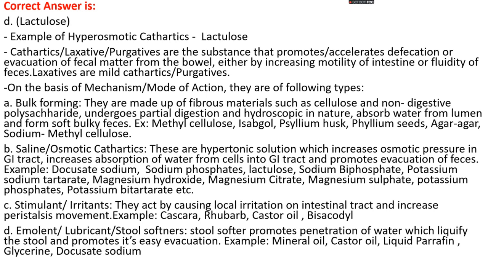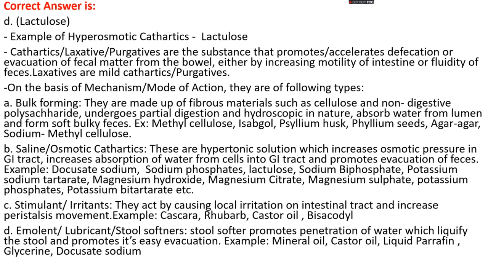Third is stimulant or irritant. These are cathartics which act by causing local irritation on the intestinal tract and lead to increased peristaltic movement and promote evacuation of feces. Examples of stimulant or irritant cathartics include cascara, rhubarb, castor oil, and bisacodyl.